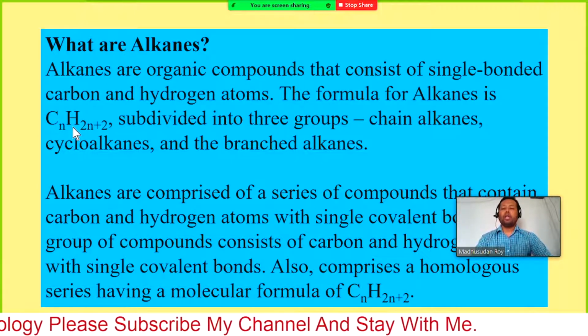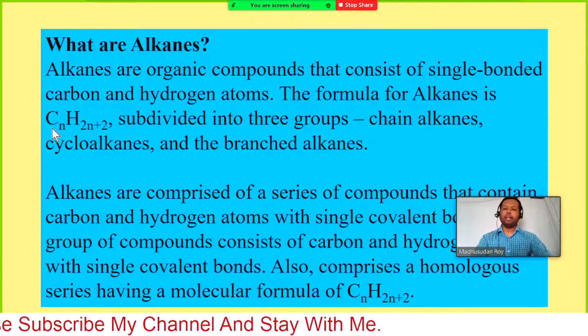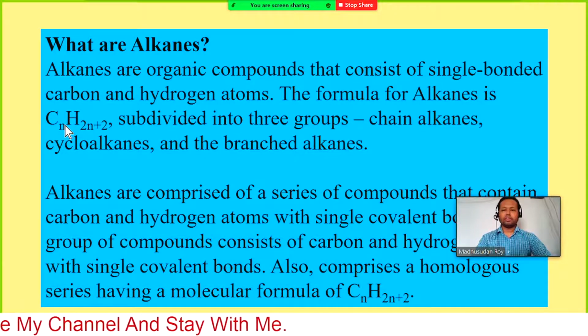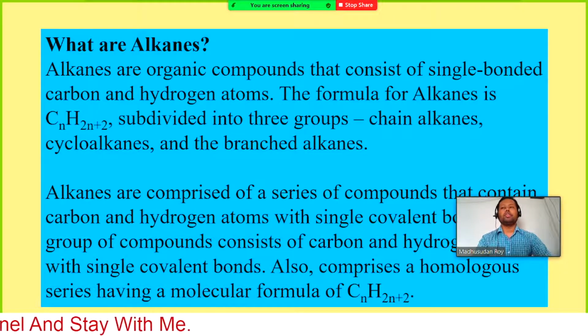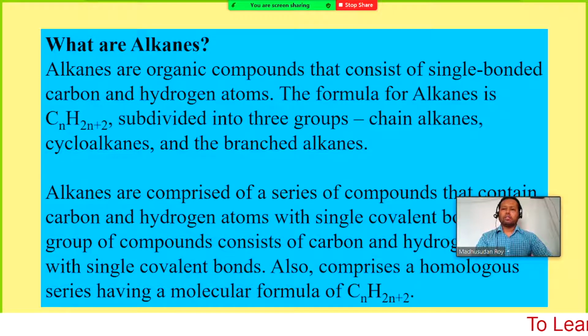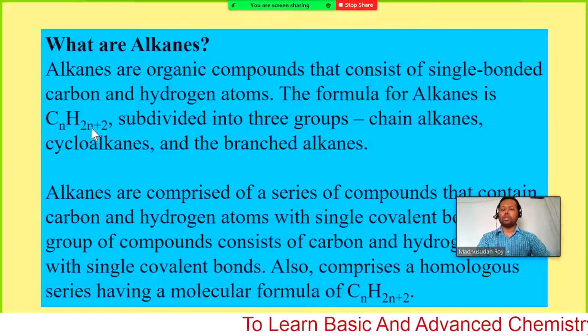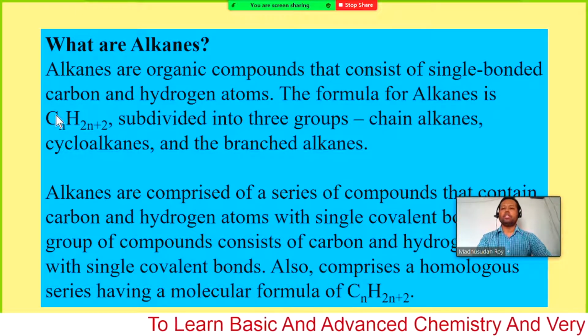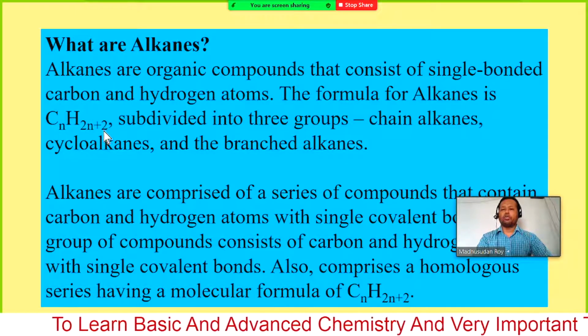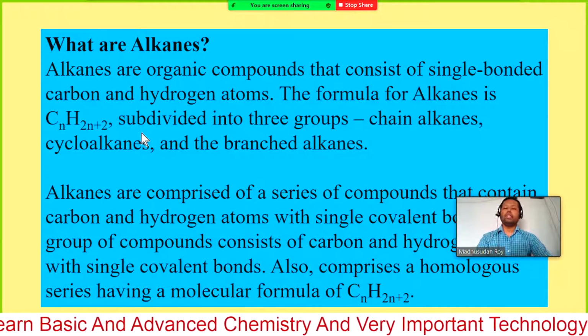So we have to consider n from 1 up to any number. For n equals 1, we get C1H(2×1+2), that means CH4, which is methane.